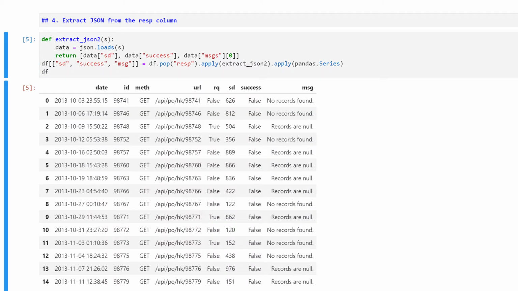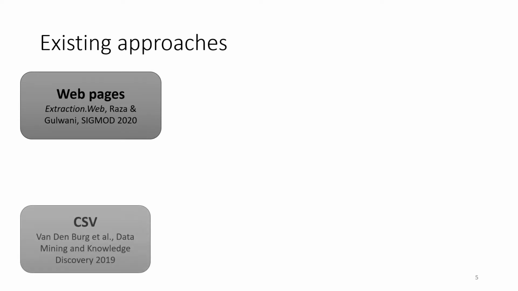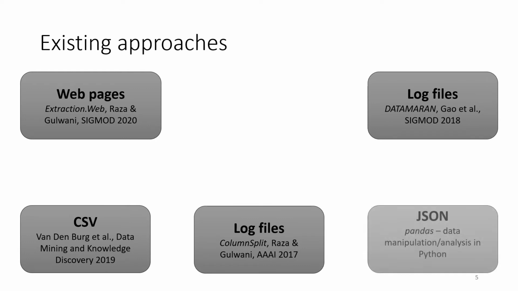This is not an easy task to accomplish in Python. That is why the program synthesis community has developed numerous techniques, either by example or automated, that can help with the individual steps discussed here. There are already many existing approaches and tools that can handle different formats, like web pages, CSV, custom log files, JSON, and many more.